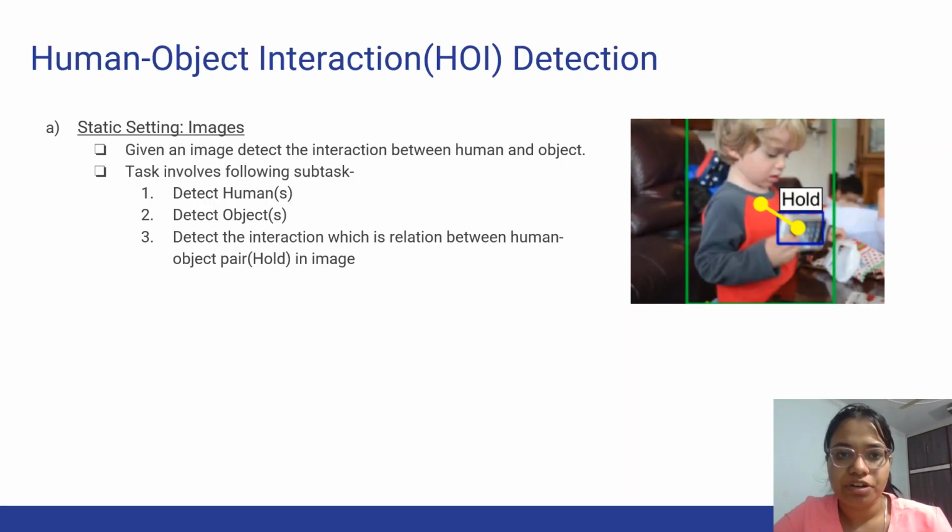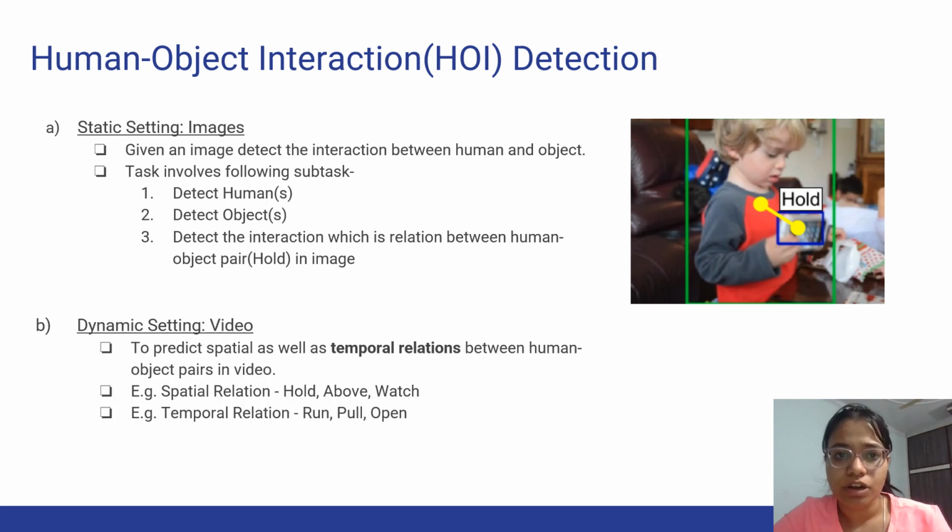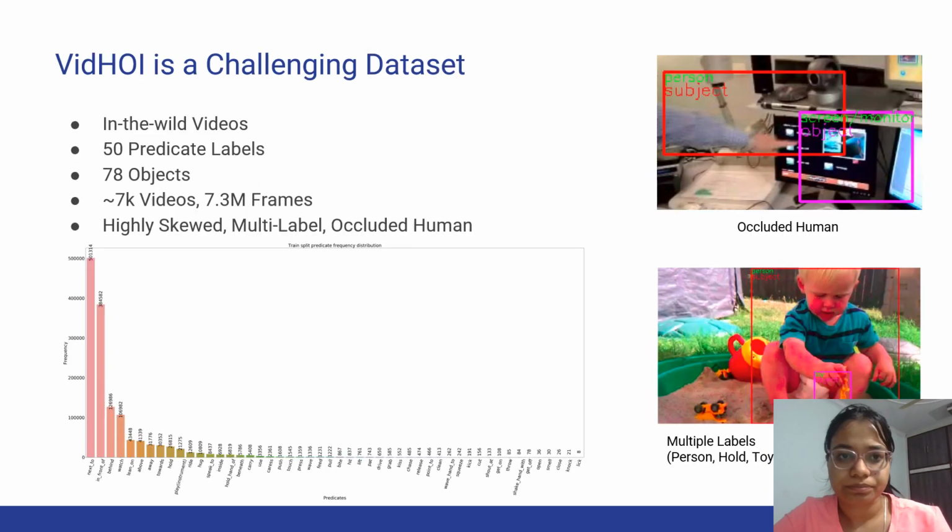The task of HOI detection in a static setting, that is when the input is image, is to detect human, object and the interaction between them. Here, person hold the toy is the pair of interaction. In the dynamic setting where the input is video, we predict both spatial as well as the temporal relation between the human and the object. Example of spatial relation is hold, above, watch, and of temporal relation is run, pull, open.